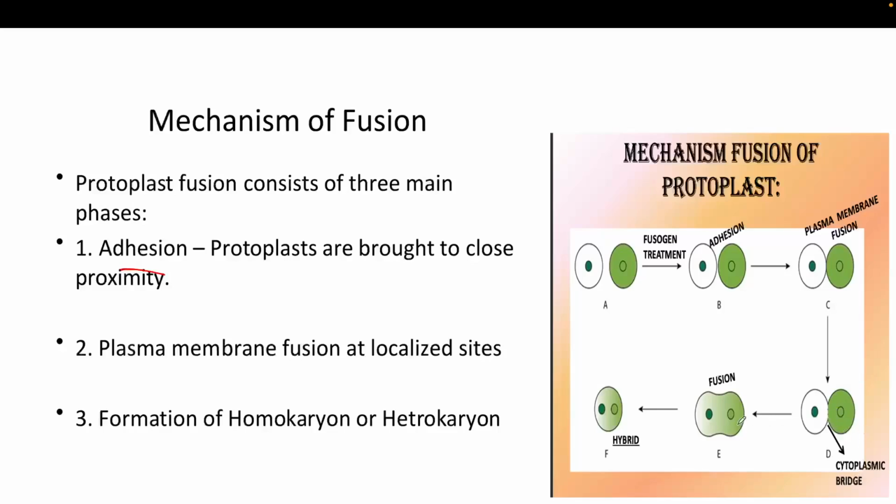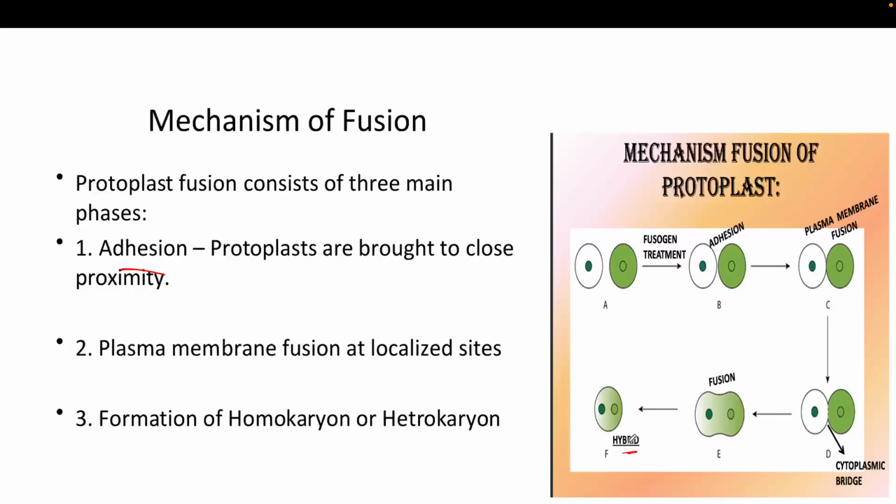And after that, these two nuclei will form a single layer of plasma membrane and create the hybrid cell. Okay, and this hybrid cell is called the somatic hybrid, where the cytoplasm as well as the nucleus of both cells is present. So this can lead to the formation of either a homokaryon or a heterokaryon.